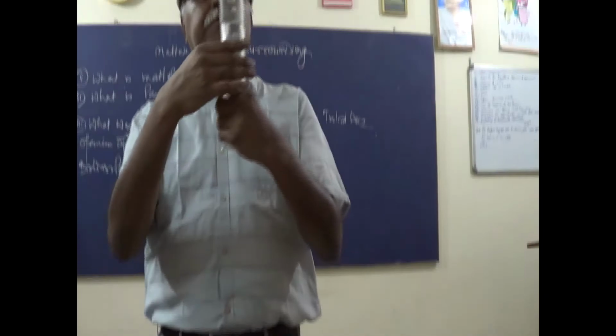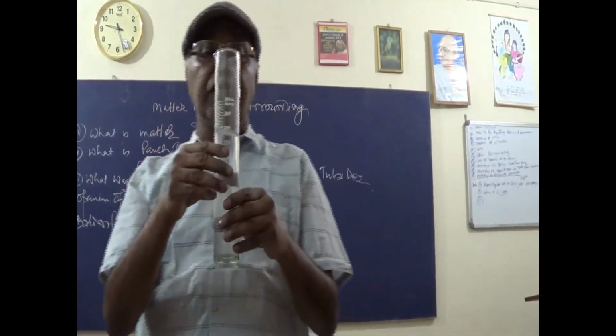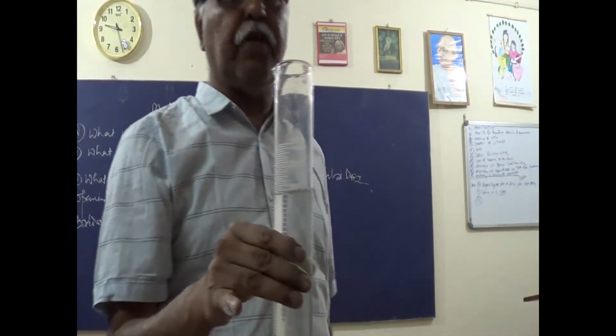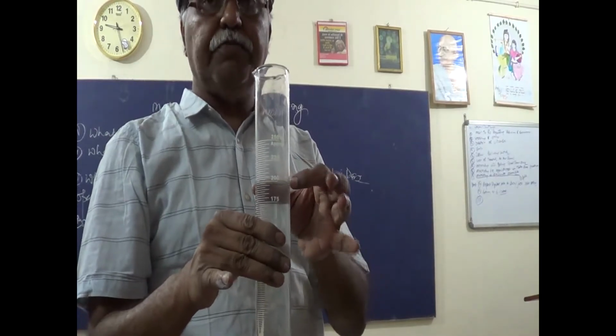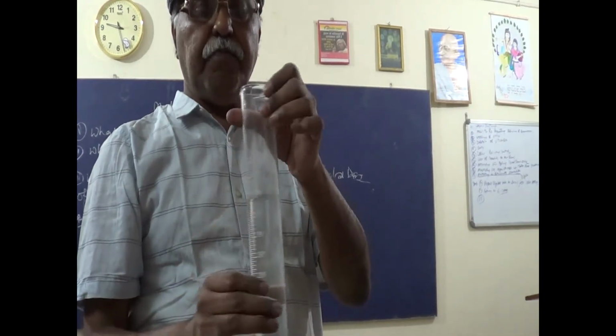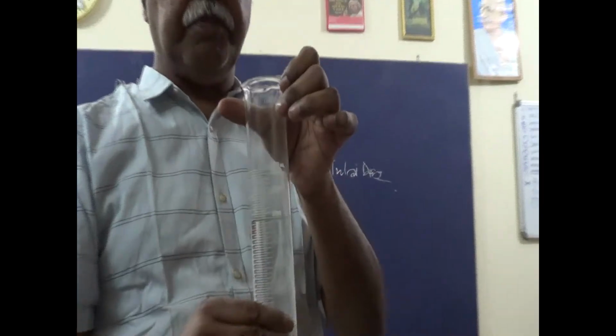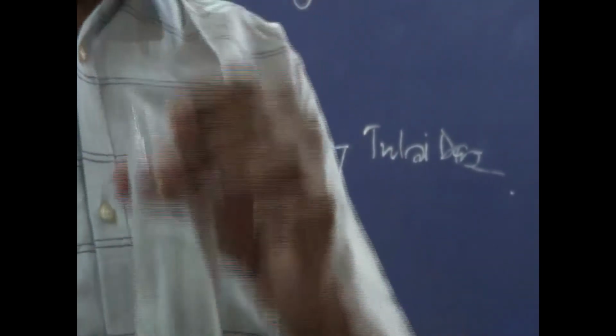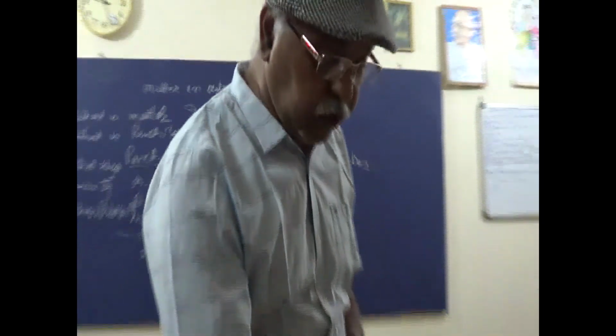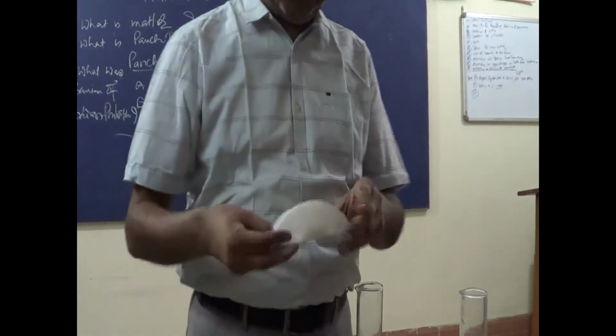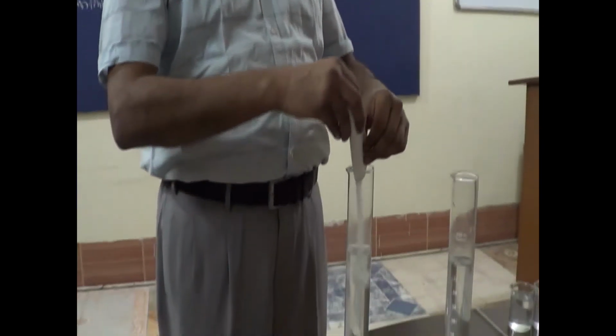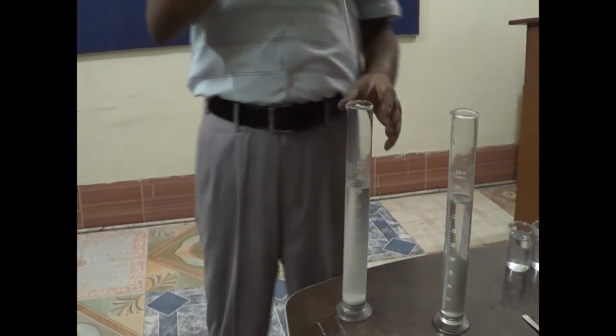Now I am taking the measuring cylinder. Here I took 200 milliliters of water. You can look at that, 200 milliliters of water is there. Now I am adding the sugar into it. Now I am stirring it.